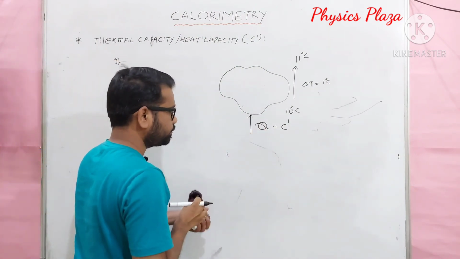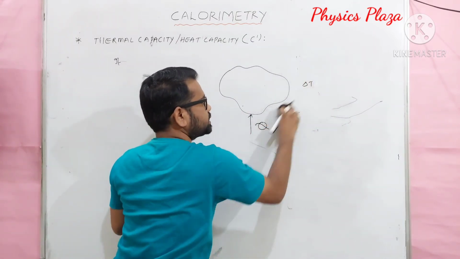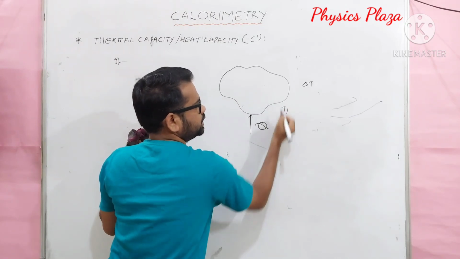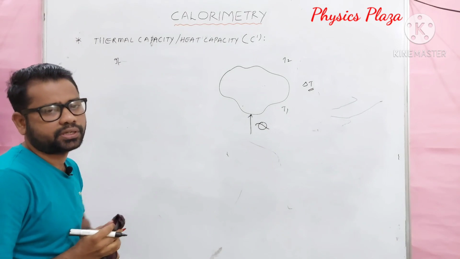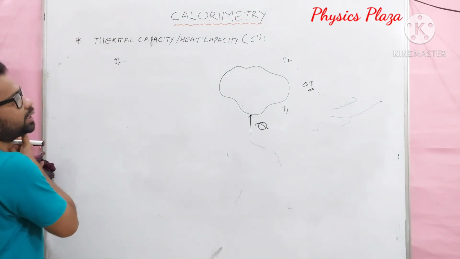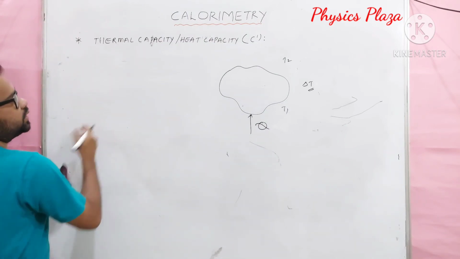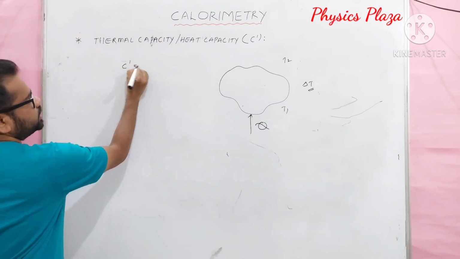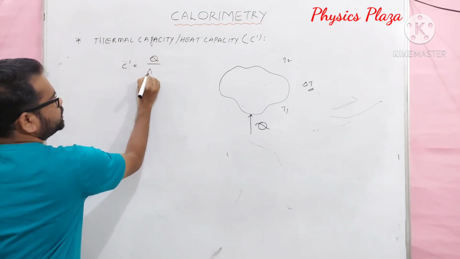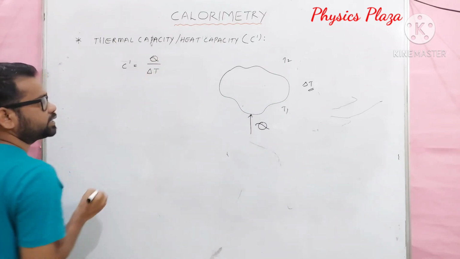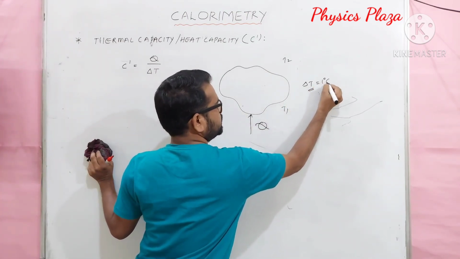Children, if Q is the amount of heat absorbed, let us say T1 is the initial temperature, T2 will be final, and delta T is the rise in temperature. Then mathematically, how can we express thermal capacity? Thermal capacity C dash is expressed as the amount of heat absorbed per rise in temperature, strictly 1 degree Celsius only.